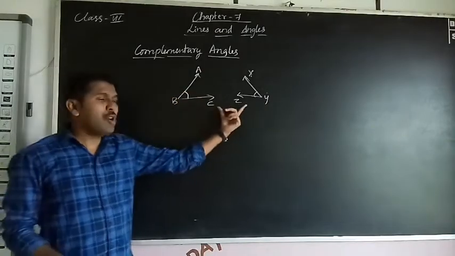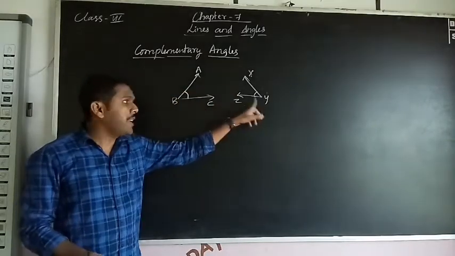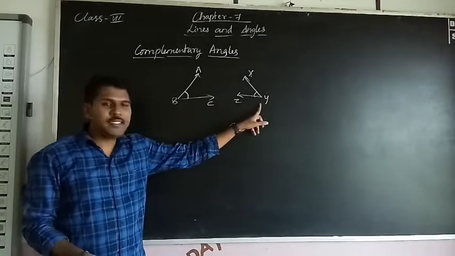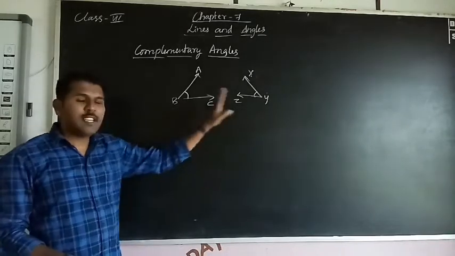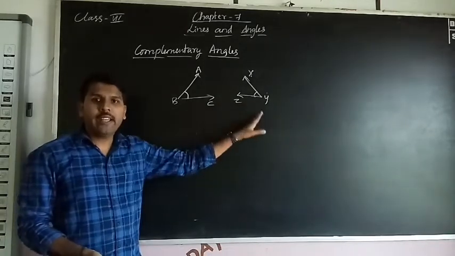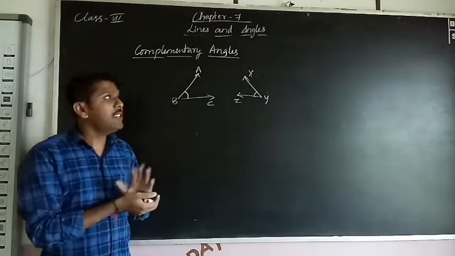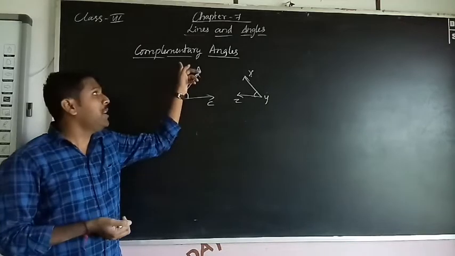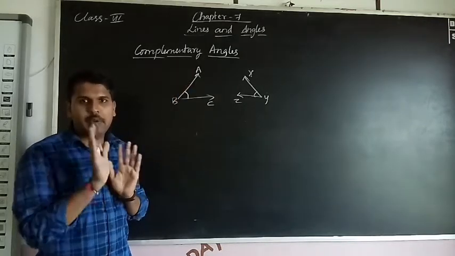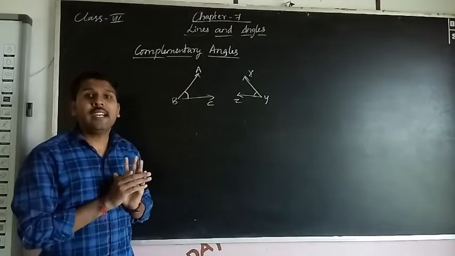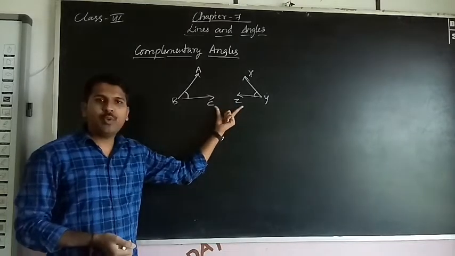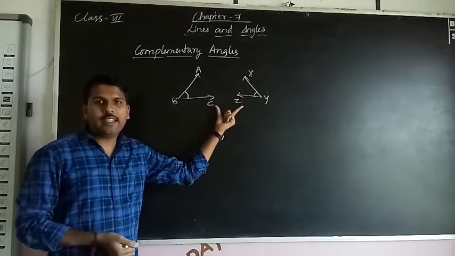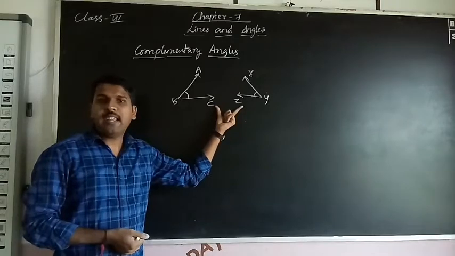When the sum of measure of two angles is 90 degree, those angles we call complementary angles. Complementary means 90 degree. Just remember it. Sum of measure of two angles equals 90 degree, those angles we call complementary angles.